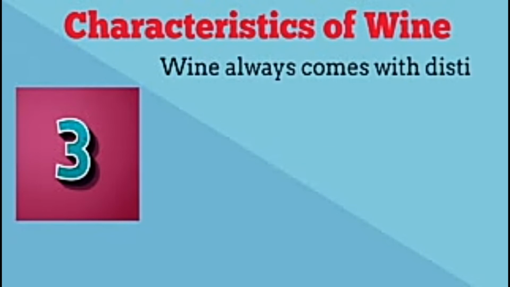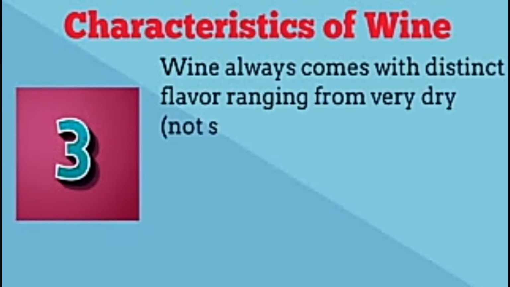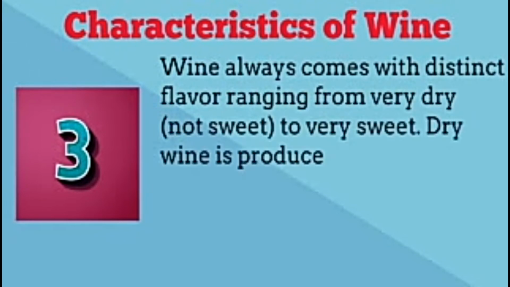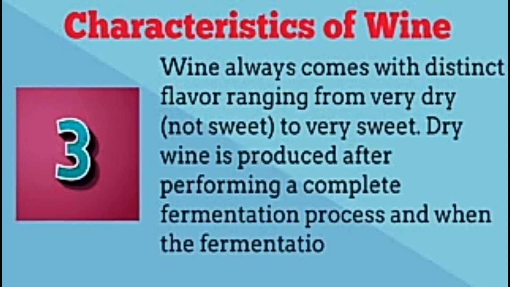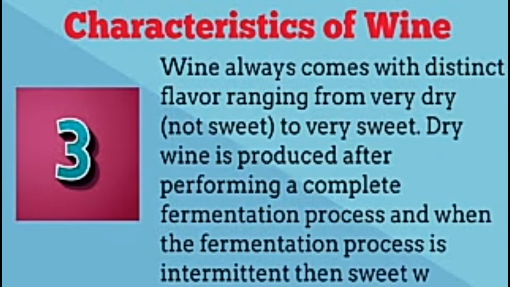Wine always comes with distinct flavor ranging from very dry, not sweet, to very sweet. Dry wine is produced after performing a complete fermentation process, and when the fermentation process is interrupted, then sweet wine is produced.